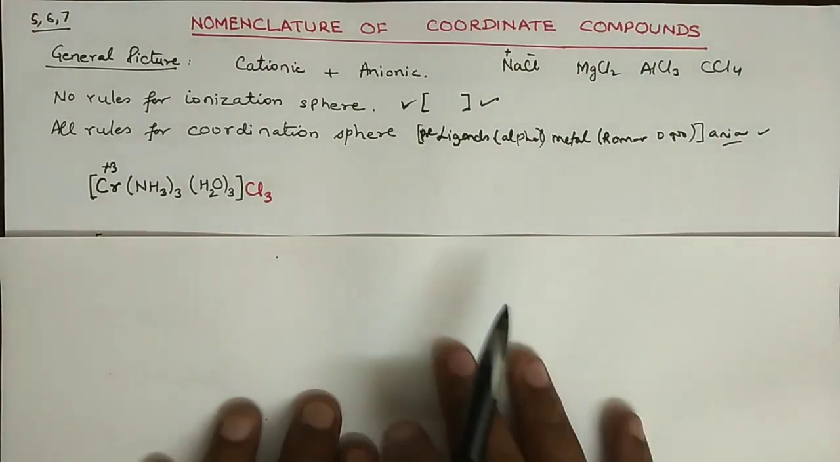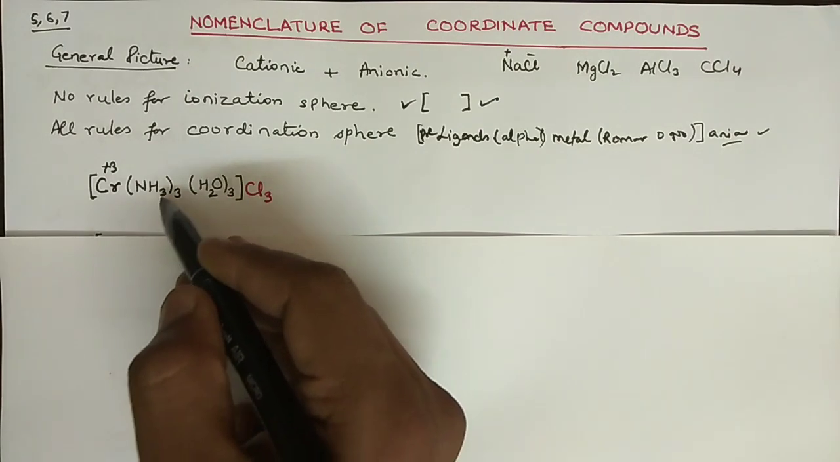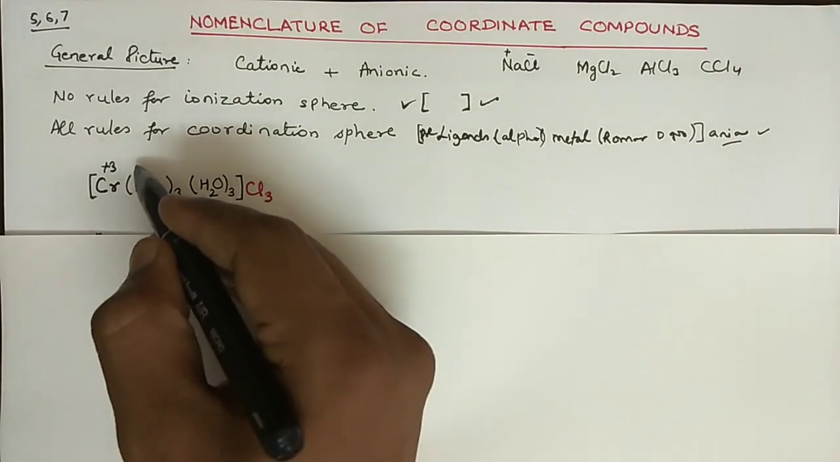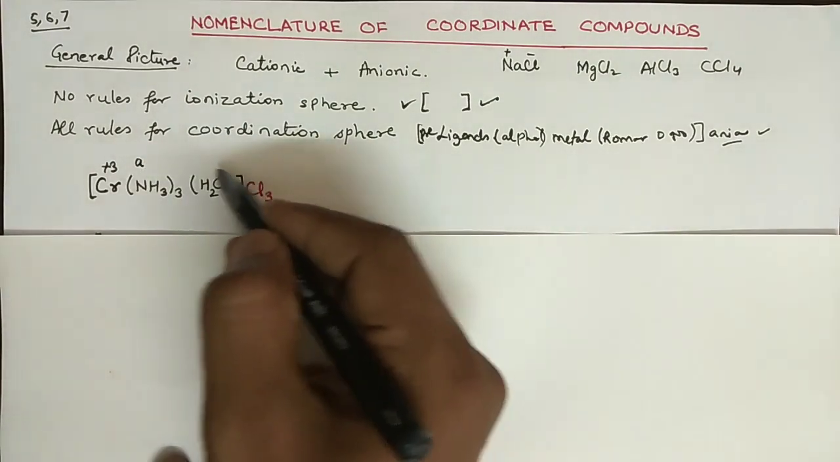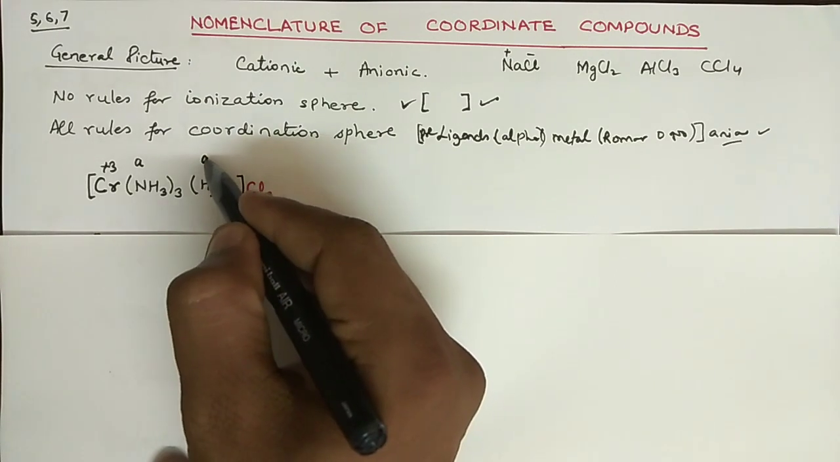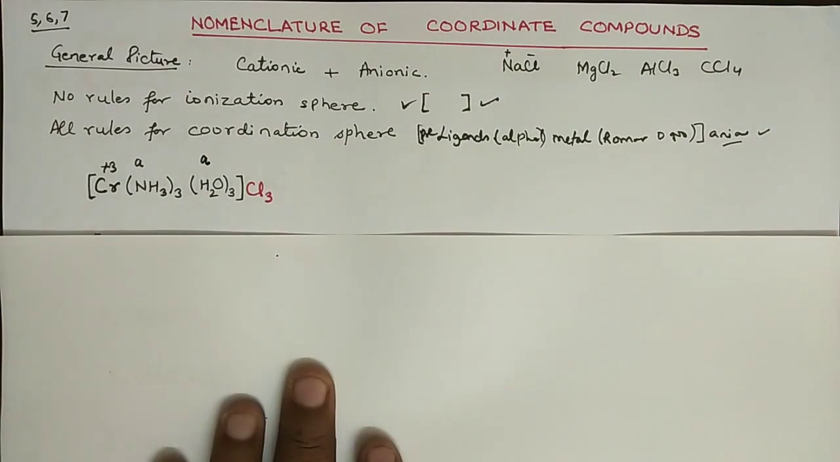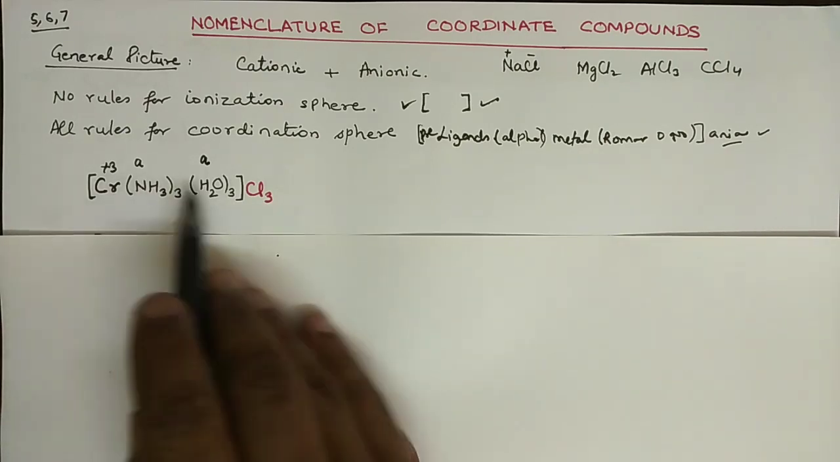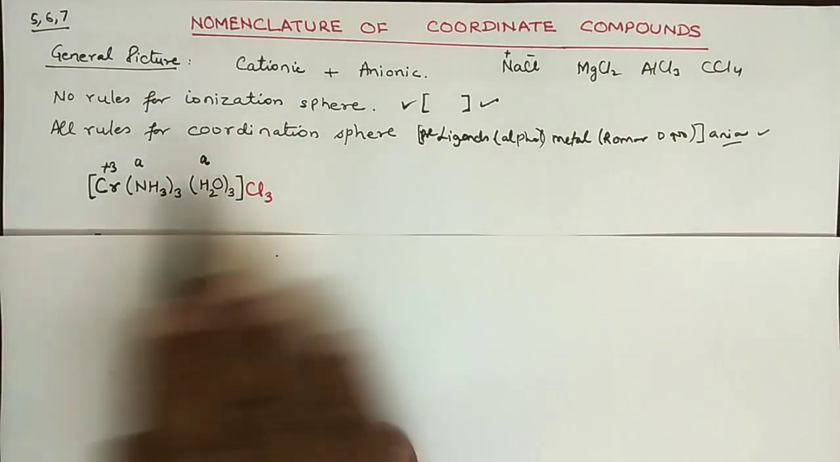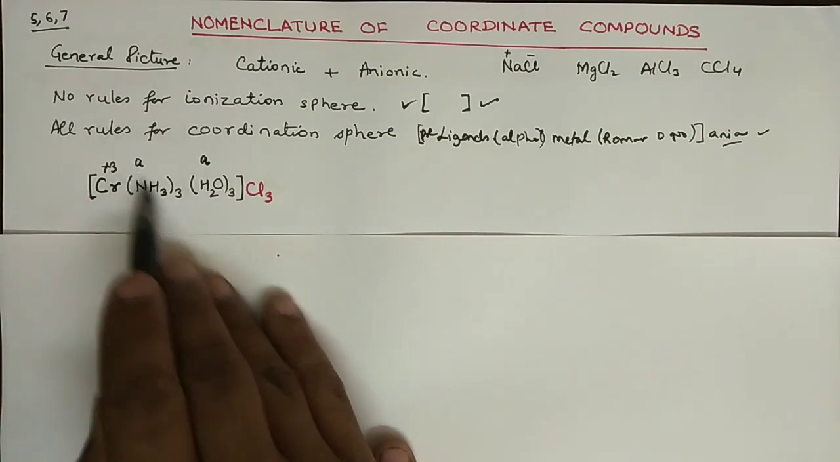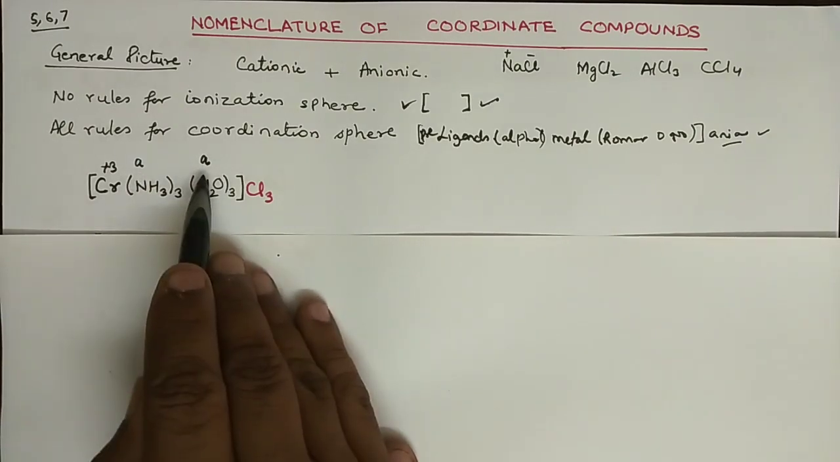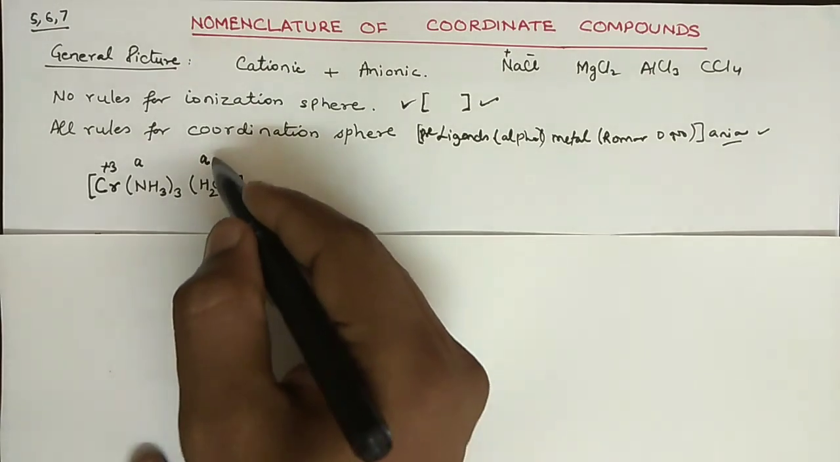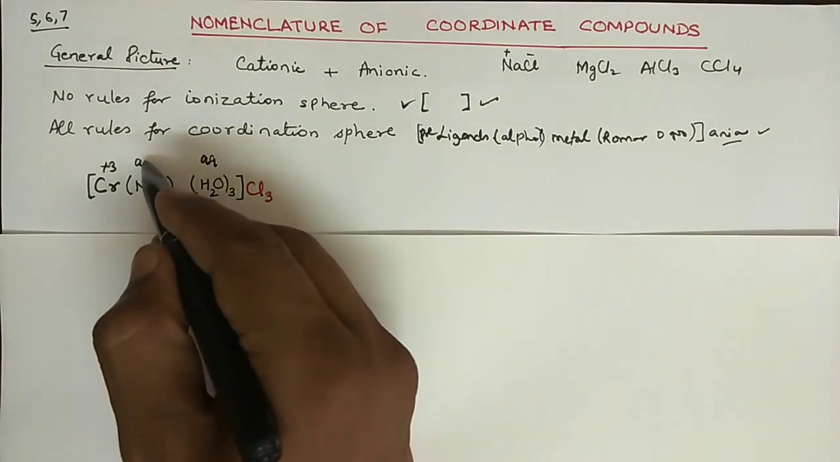Now how to write it down? There is a ligand which is called amine, written as A, and water is known as aqua or aquo. Now the first rule is a sub rule. We have to follow the alphabetical order. This starts with A, this also starts with A, right? Then we should go for the next letter: A, Q, A, M.